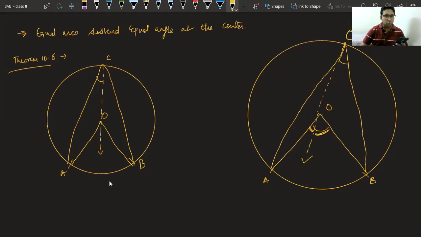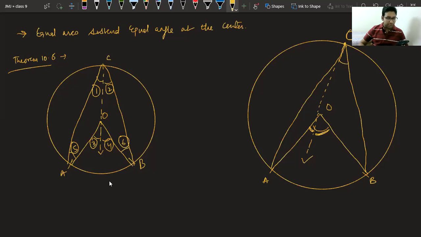If this is angle 1, this is angle 2, this is angle 3, this is angle 4, this is angle 5, this is angle 6. So class, tell me one thing, what is the relation between angle 1 and angle 5? Please tell me.